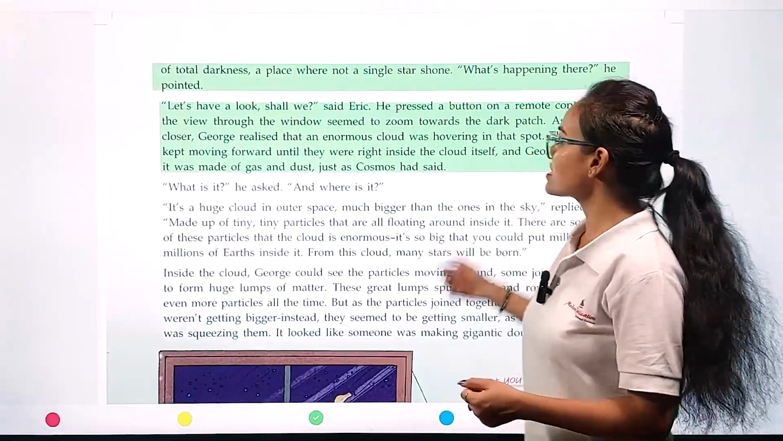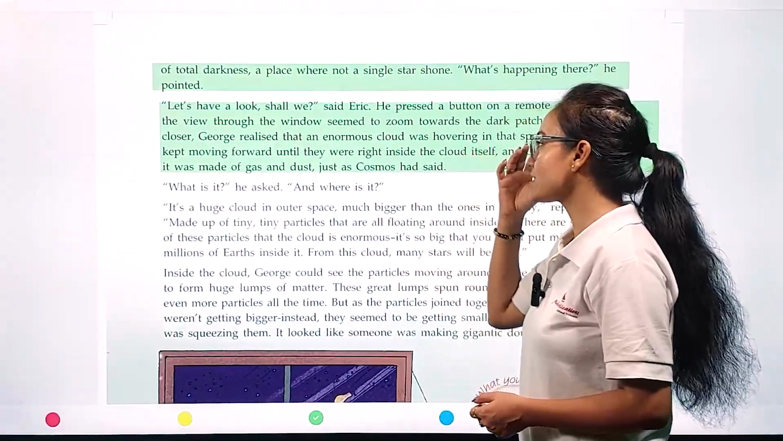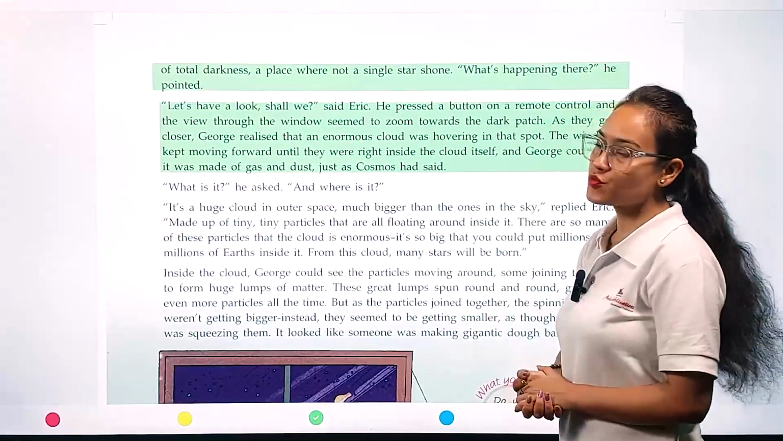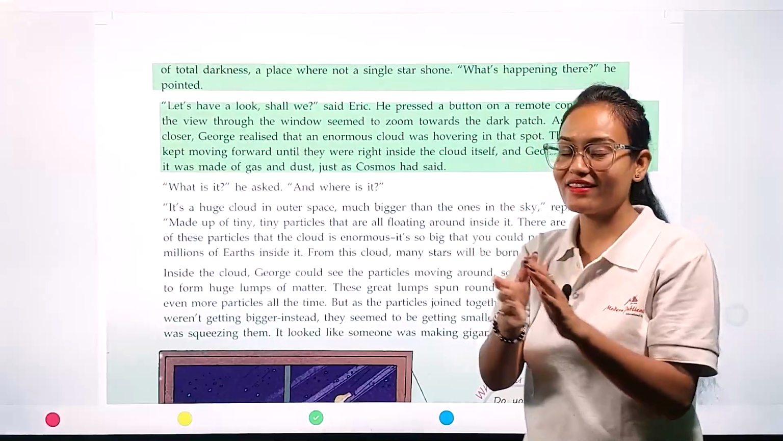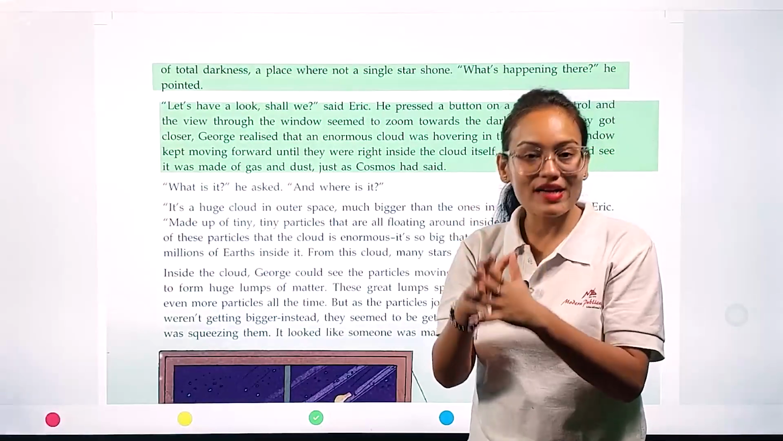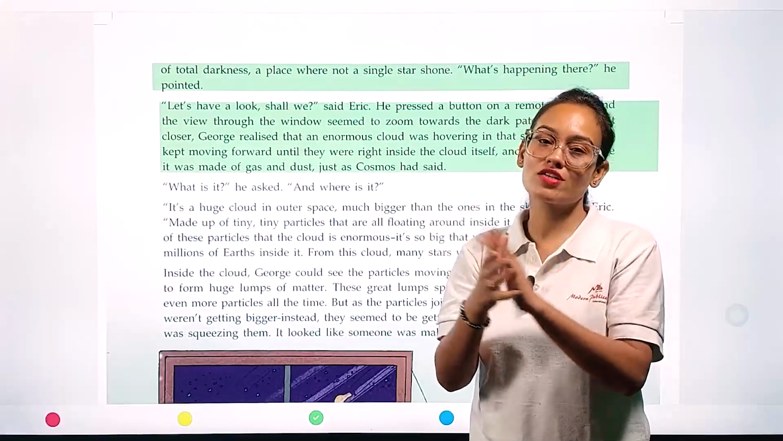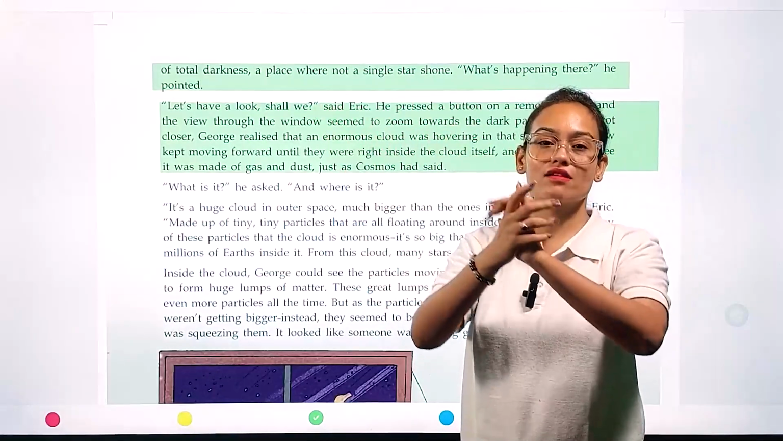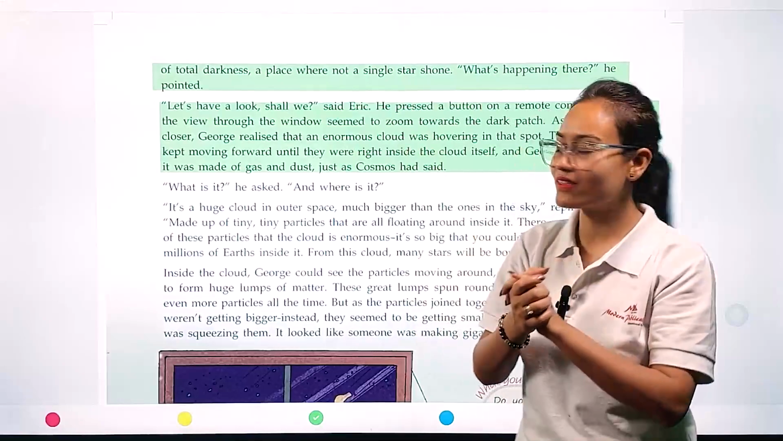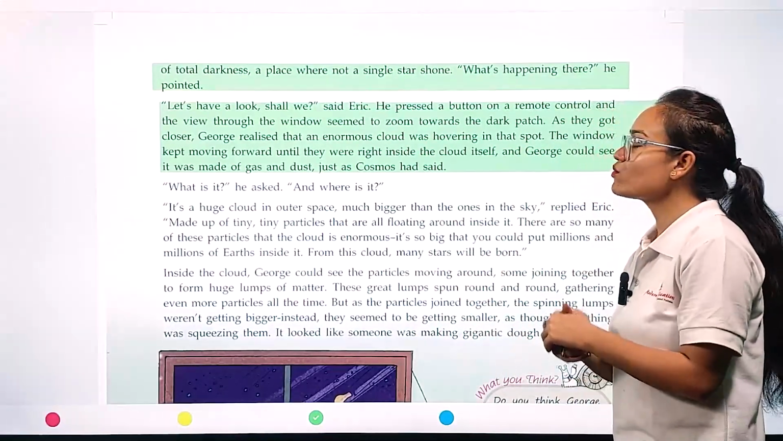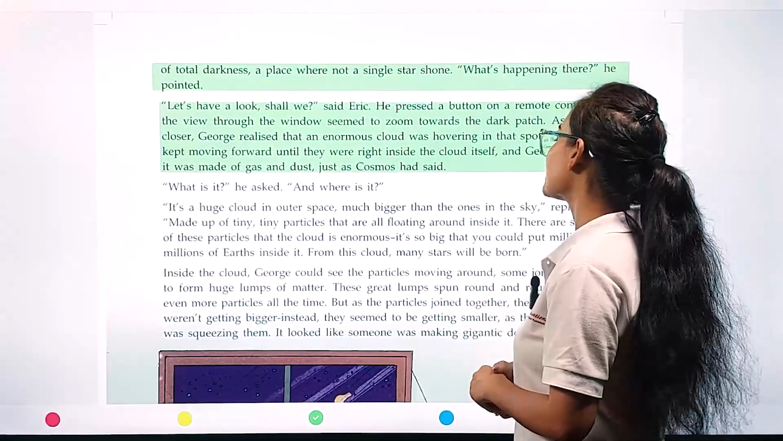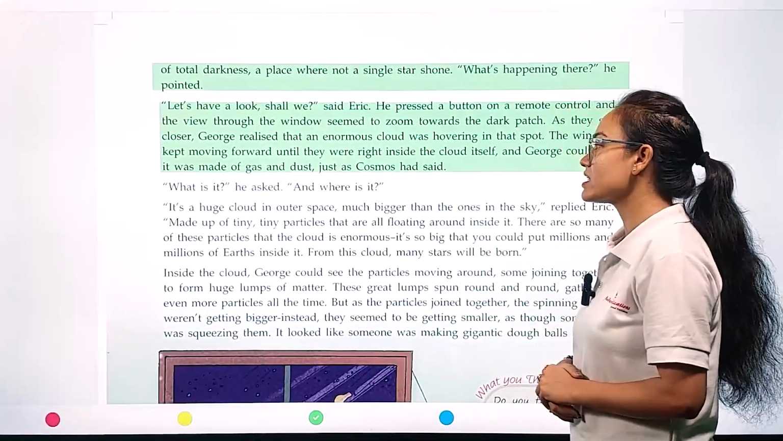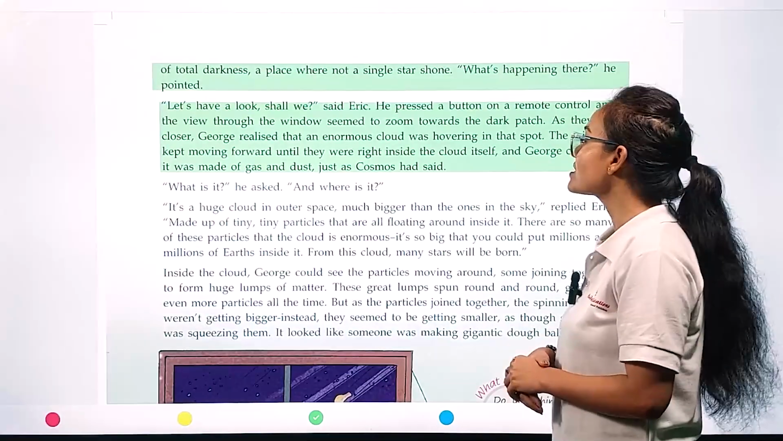As they got closer, George realized that an enormous cloud was hovering in that spot. When they zoomed in, they saw why there was so much darkness: huge clouds were gathered in that area. The window kept moving forward until they were right inside the cloud itself, and George could see it was made of gas and dust, just as Cosmos had said.